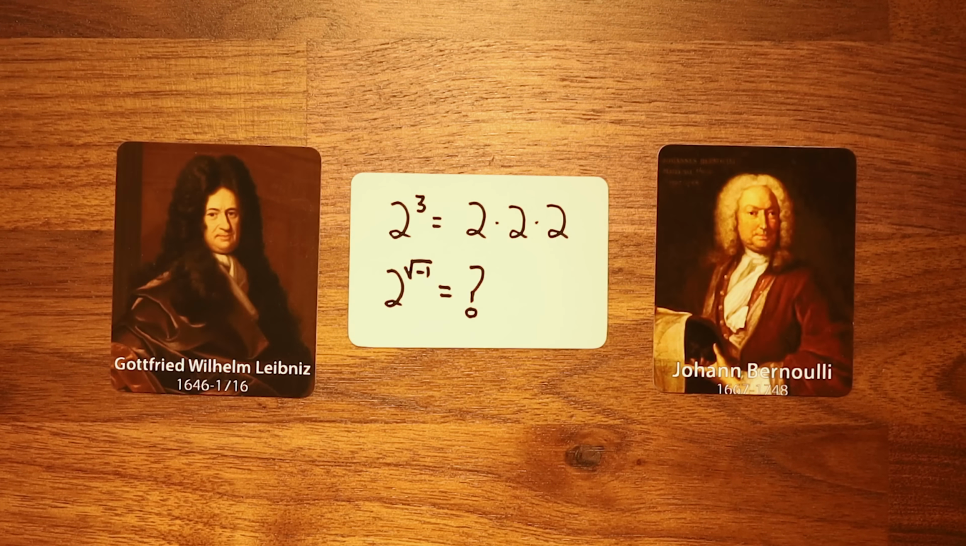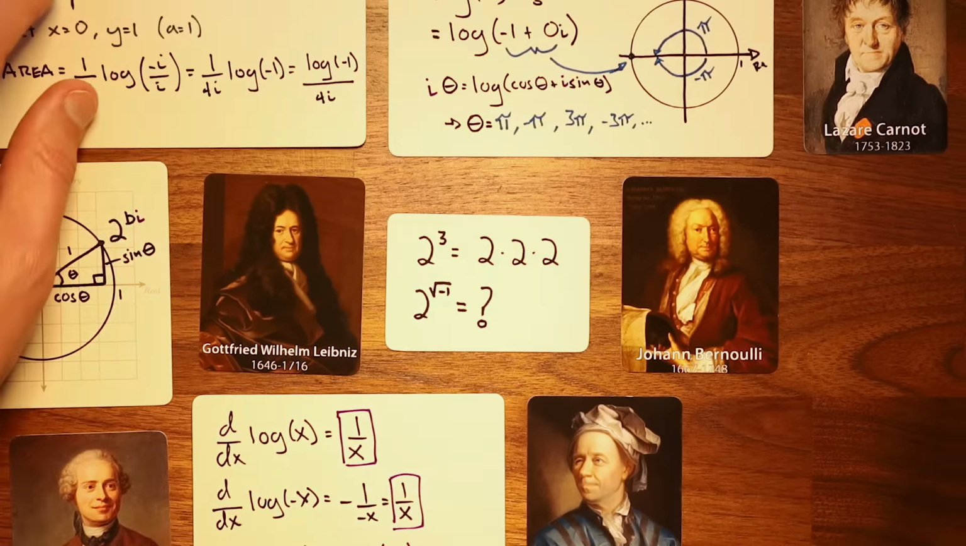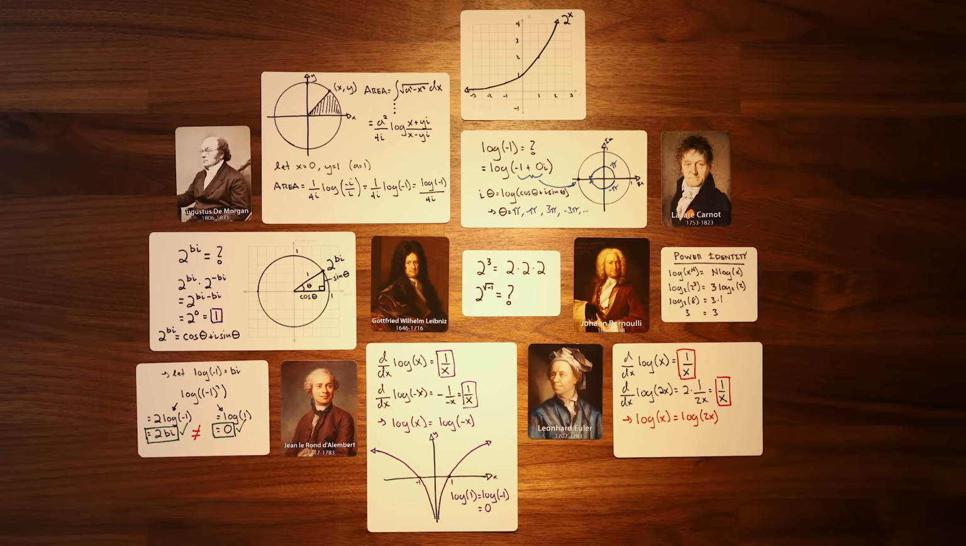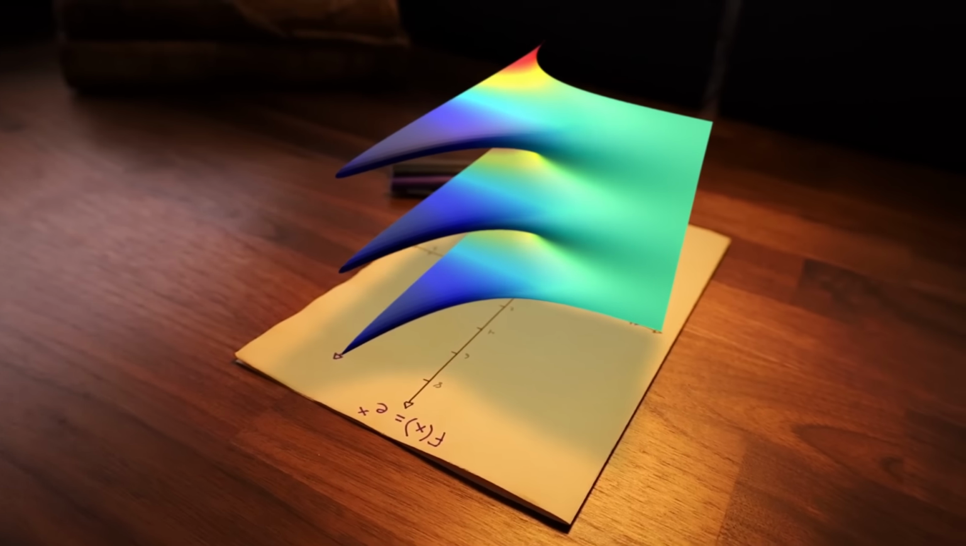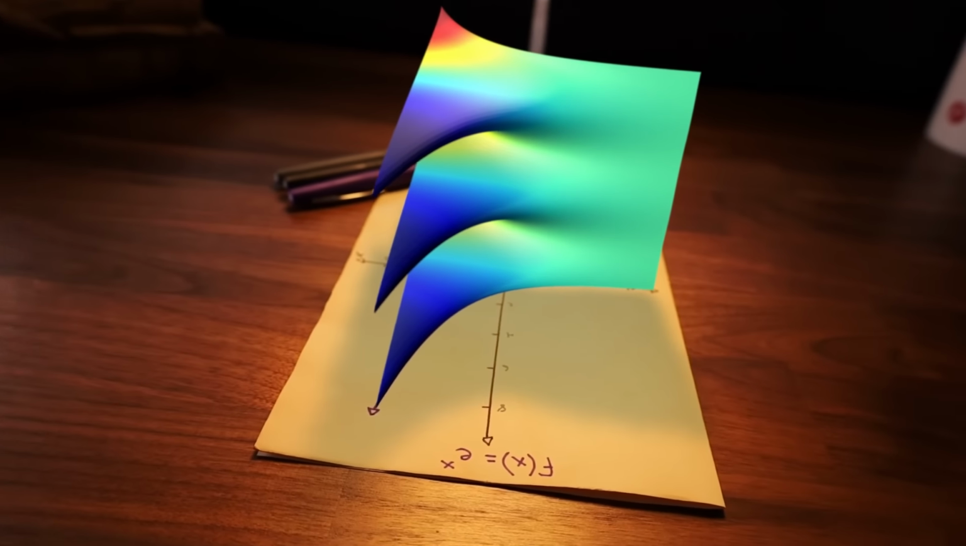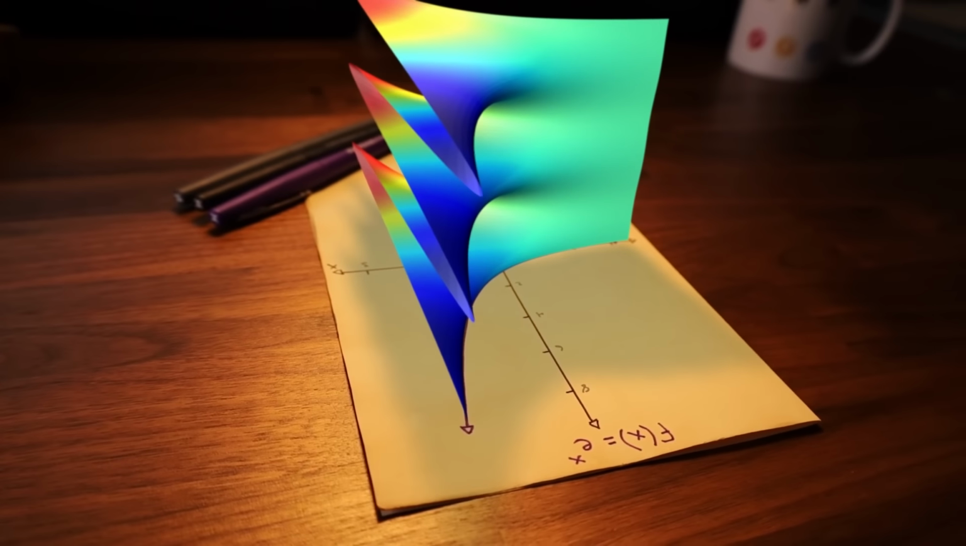In the early 1700s, disagreements over these questions threatened the very foundations of mathematical analysis, until Leonhard Euler stepped in with a solution so surprising and elegant that it's often called the most beautiful equation in math.